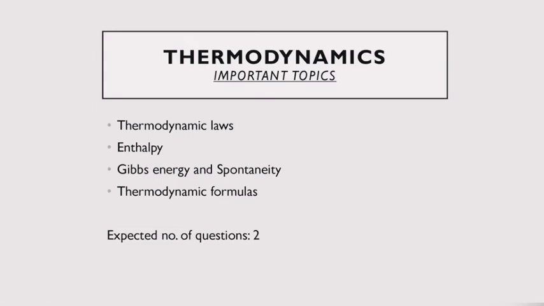Next chapter is thermodynamics. Important topics are mentioned below. This is purely a numerical based chapter. Mostly numerical questions can be asked, but also few theory questions can be asked. For instance, the question can be based on extensive and intensive quantities and so on. Some other questions based on this pattern can be asked, but mostly numerical questions are expected from this chapter. The expected number of questions from this chapter are 2.